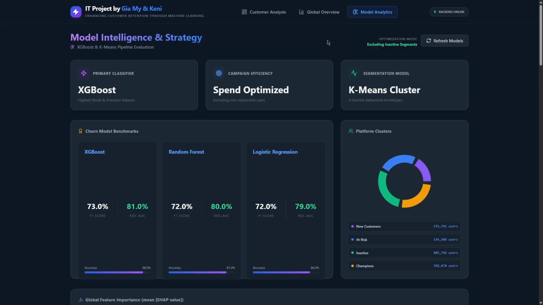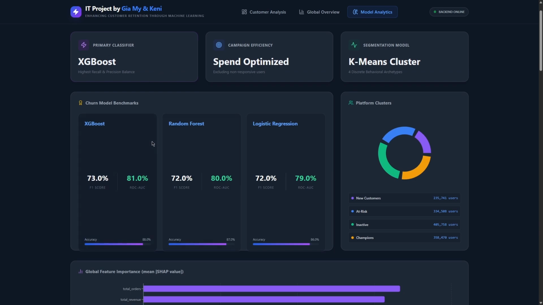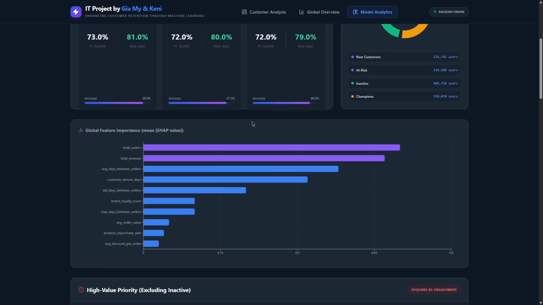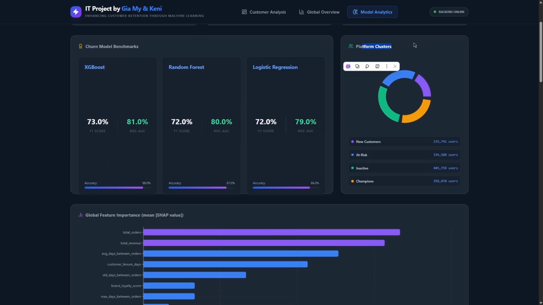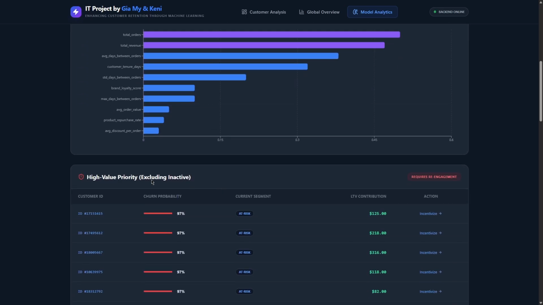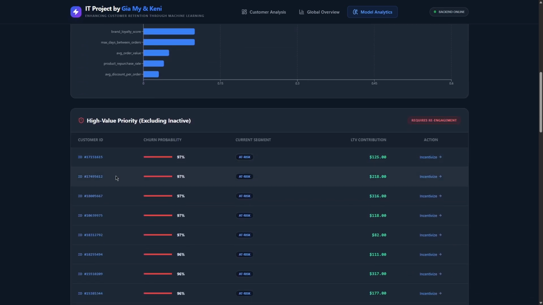It's the model analytics, model intelligence and strategy page, where we see that the best churn model is the XGBoost, and here we also have the SHAP global feature importance, and we have the platform clusters of the result of the segmentation. We have the churn model benchmarks, and here is where the admin or the user of this web can send an email to high value priority customers that are identified as highly churn and at risk segment.